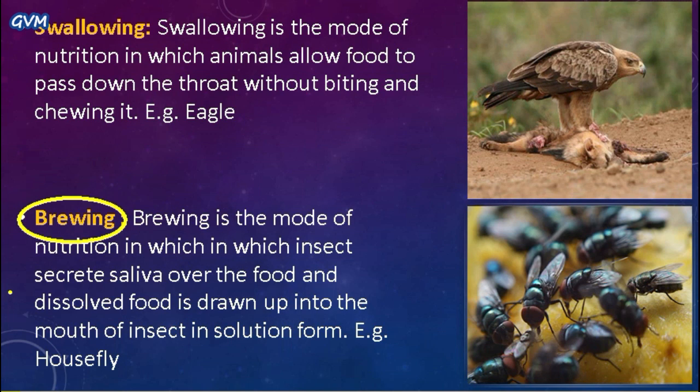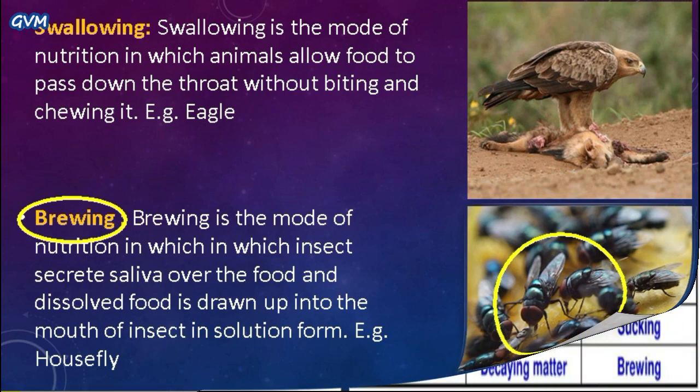This happens in the case of the housefly. As you can see here in this figure, the housefly secretes a certain kind of substance from its mouth, and by this substance it tries to convert the food item into absorbable form.